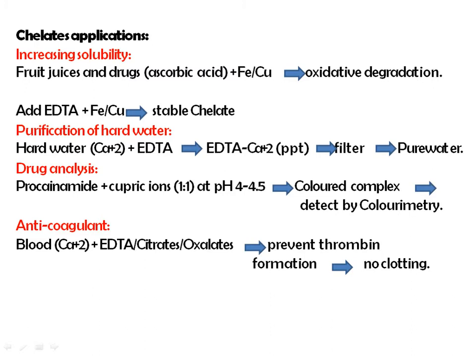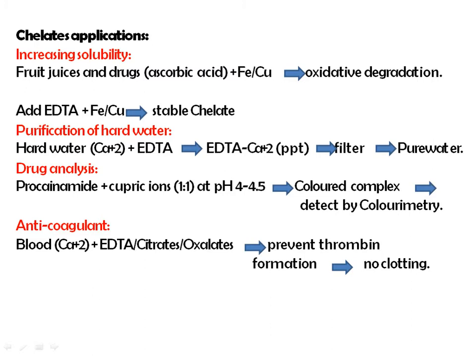Now if you take the example of hemoglobin and myoglobin, they consist of ferrous ions, and it is useful in the formulation of hematinics. So this ferrous ion has the ability to undergo oxidation. So along with this EDTA, this ferrous is formulated.